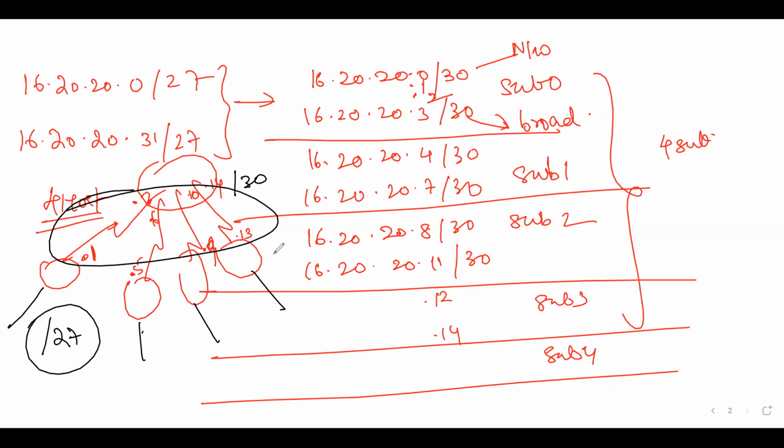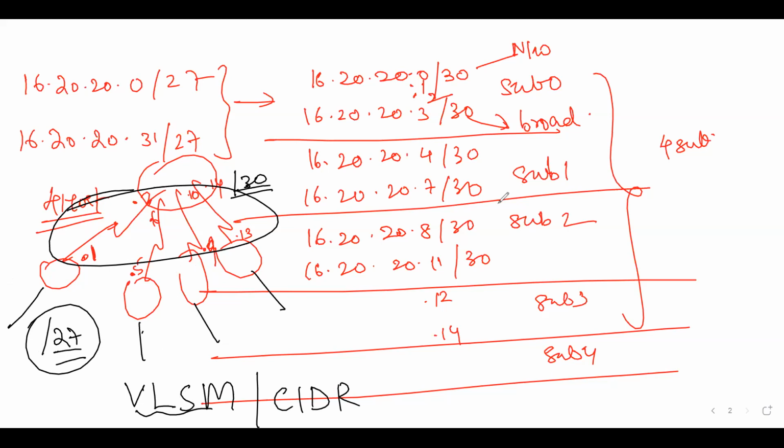For one I have used /27, for the other I have used /30. However, I can also go and design and make use of /25, /26 based on the host requirement. So when you have different prefix masks in the complete network design, you say that they are variable length subnet masks, which is also known as CIDR, classless interdomain routing, or some also know it as variable length subnetting.